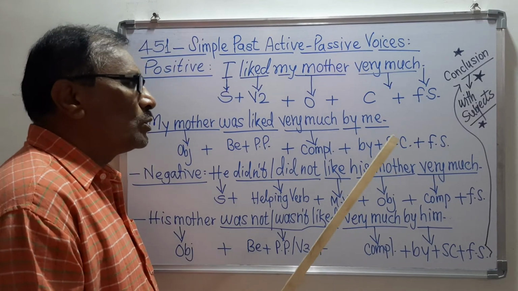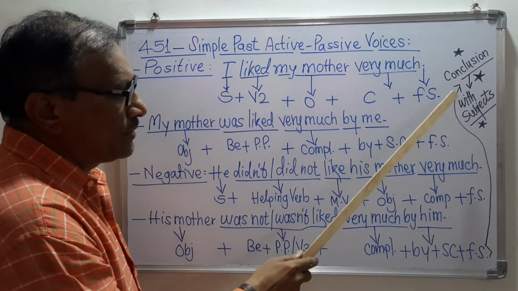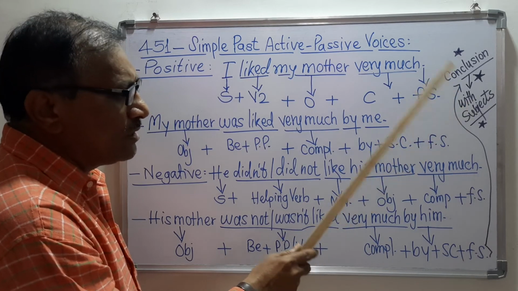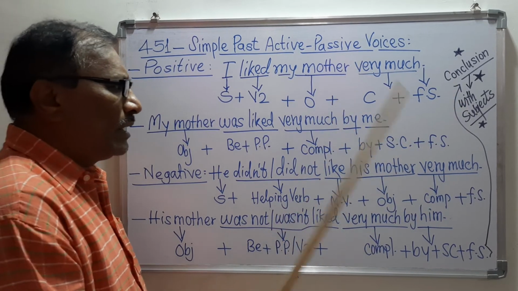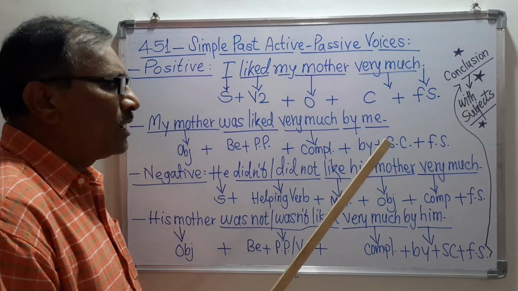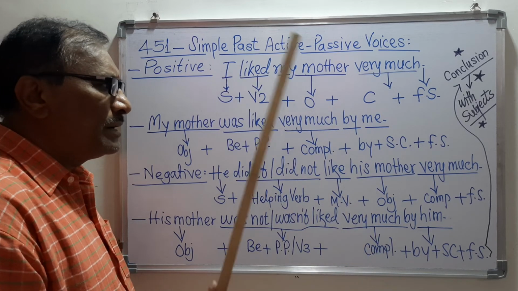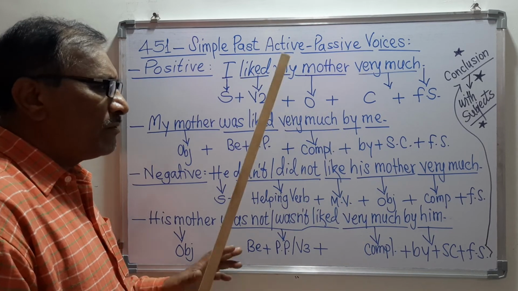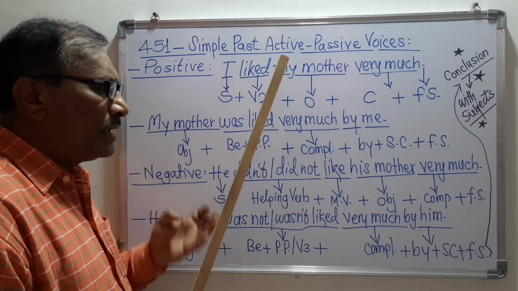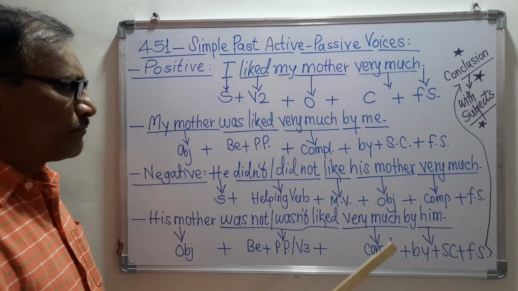So now I will go to the conclusion, and in this conclusion I will tell you about the subjects. Remember, in English there are the subjects I, we, you, they, he, she, it. These are the subjects.